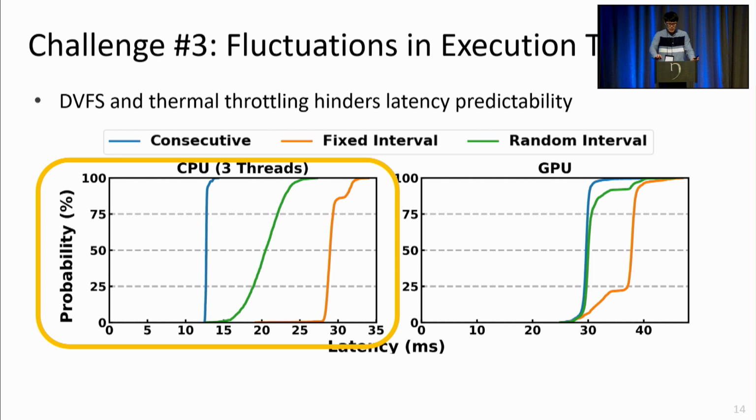And this line was plotted by measuring inferences with idle intervals of random lengths in between each inference. Due to these idle intervals, the device constantly adjusts the processor frequencies, and as a result, the inference latency varies greatly. In terms of scheduling, this complicates matters as it is difficult to accurately predict how long a particular DNN or subgraph will take.